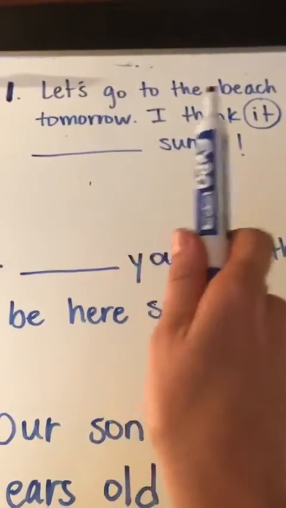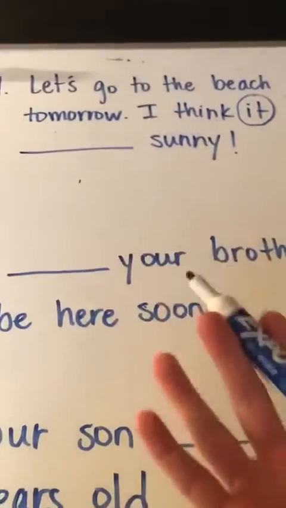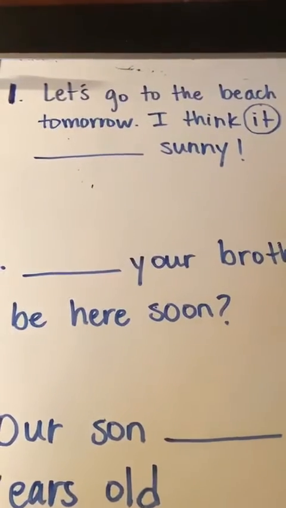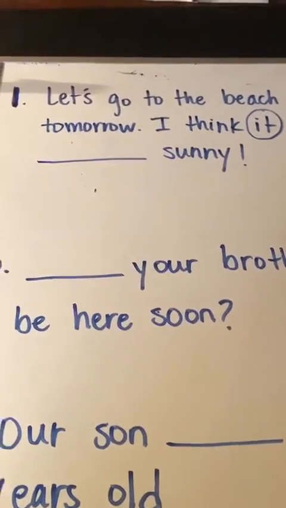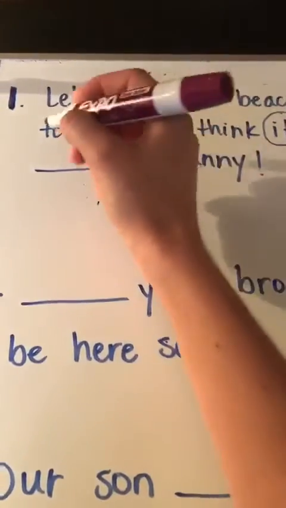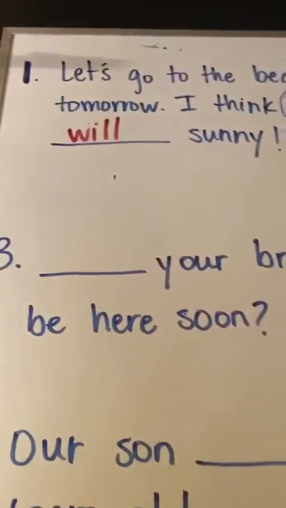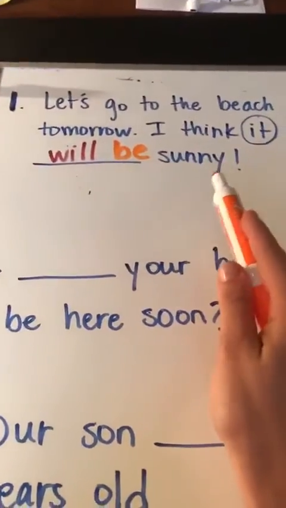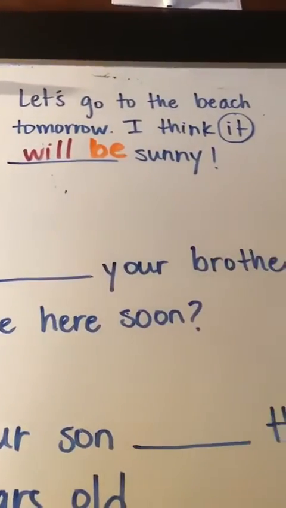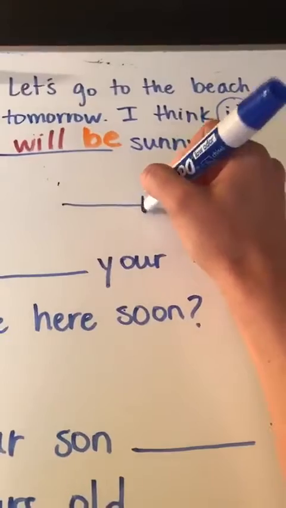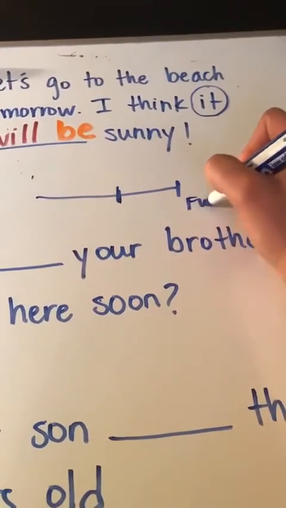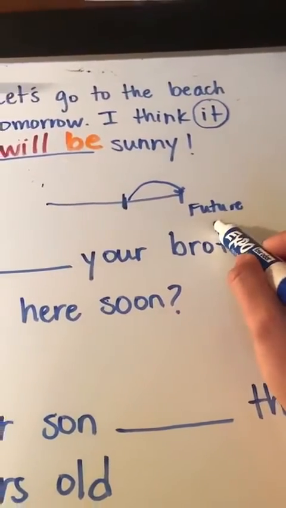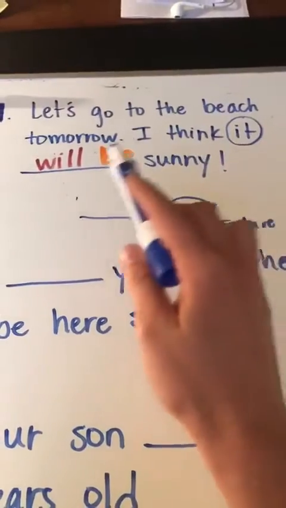So let's go to the beach tomorrow. We would assume that we want to go to the beach when the weather is nice. So we will say this is affirmative. I think it will, and then we need our verb be sunny. So in the future, if we have the present, and this is the future, so we're looking towards the future. In the future, tomorrow, I think it will be sunny.